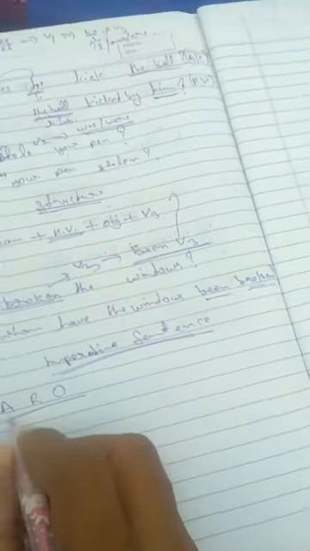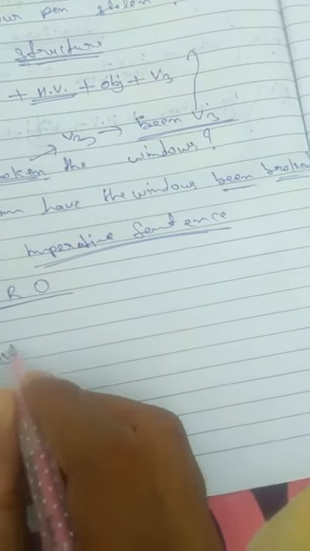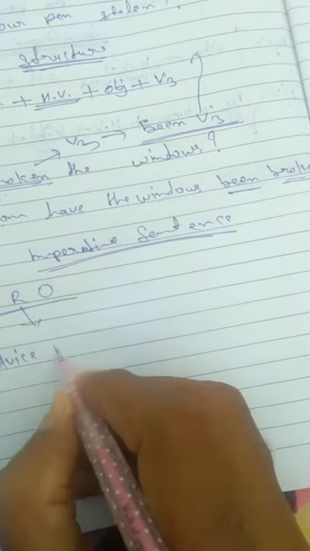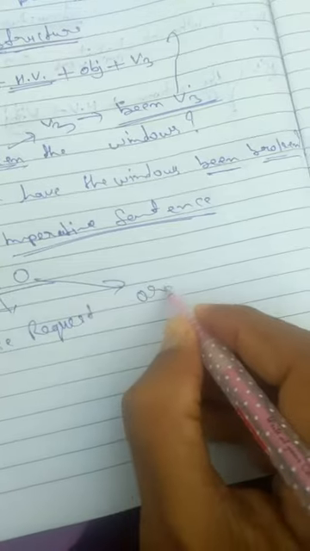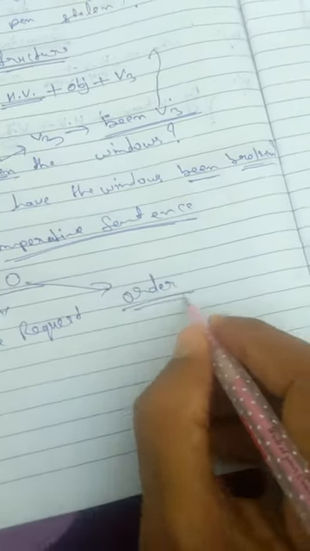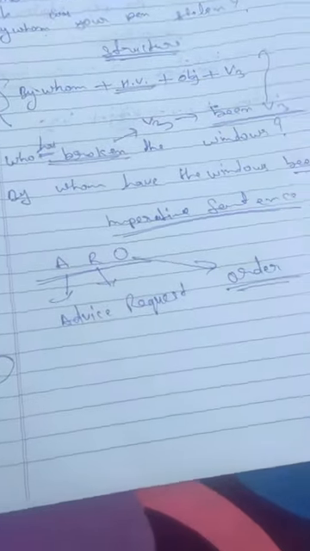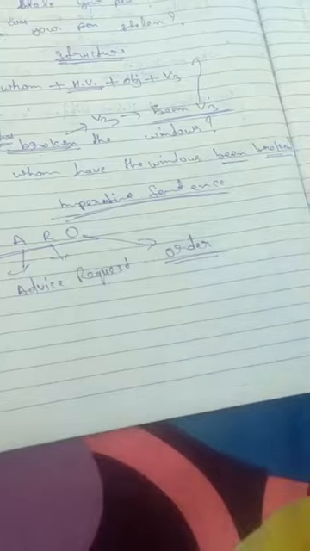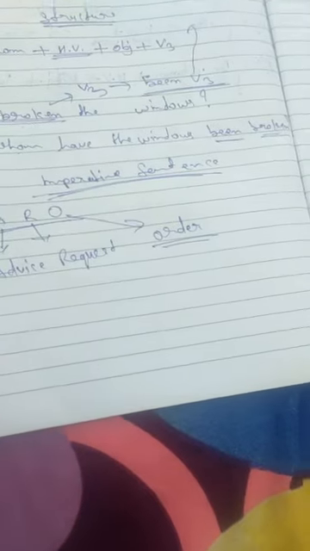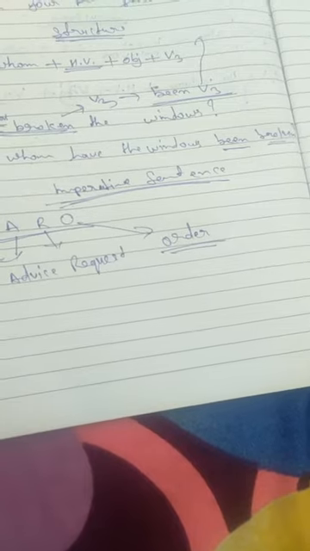You will understand what A stands for: A means advice, R means request, O stands for order. Imperative sentence states advice, request and order. This is the definition of an imperative sentence.